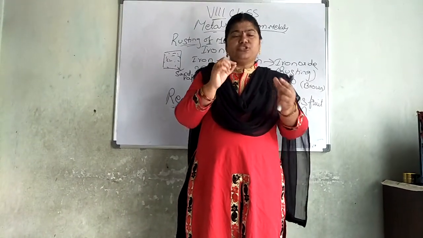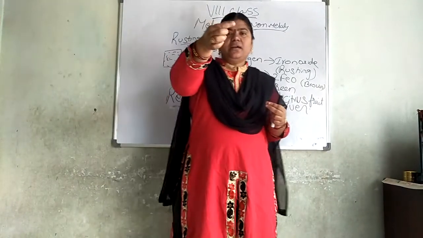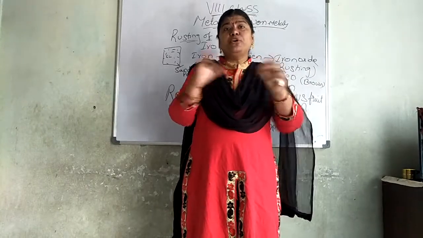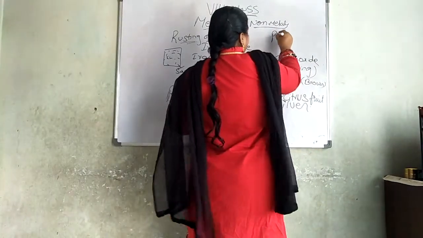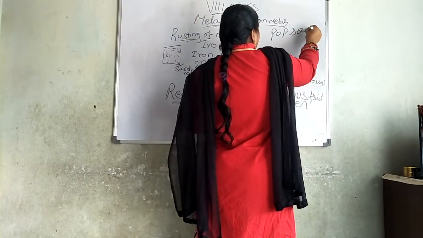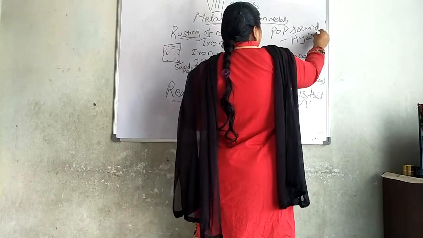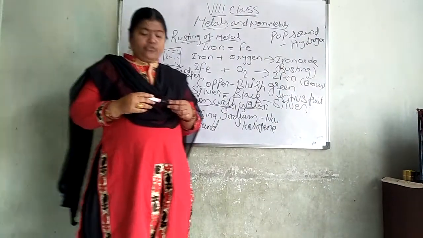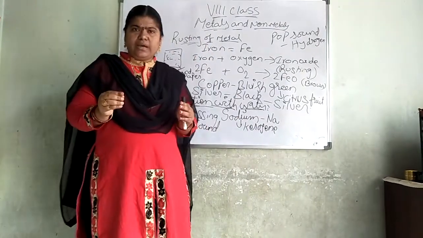When the gas is released, light a matchstick and bring it near the test tube. What will happen? The matchstick puts off with a pop sound, showing that hydrogen gas was present. How do we find out the hydrogen gas? What we have to do is collect.